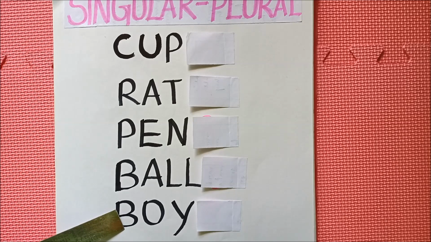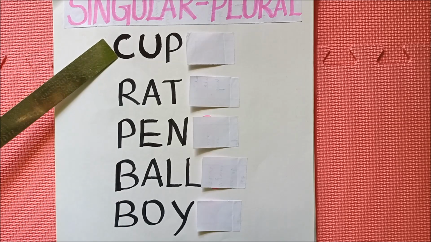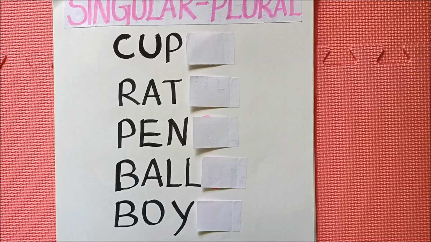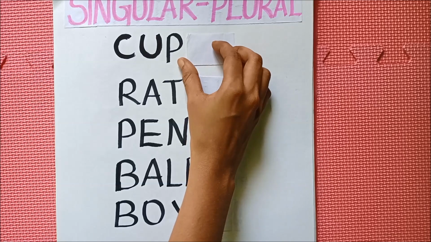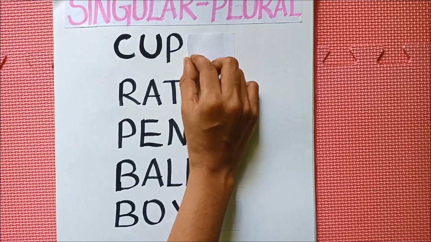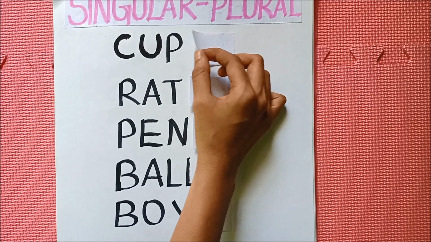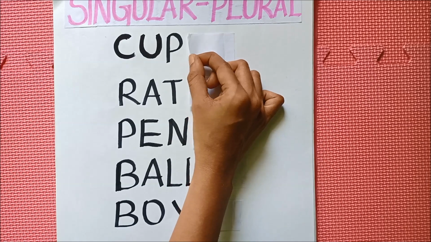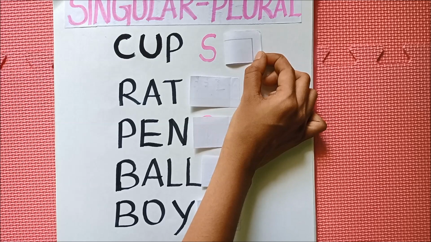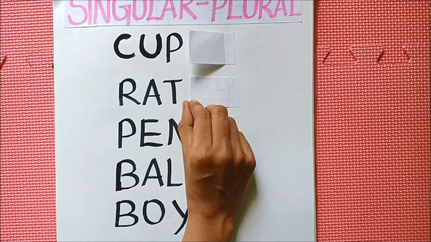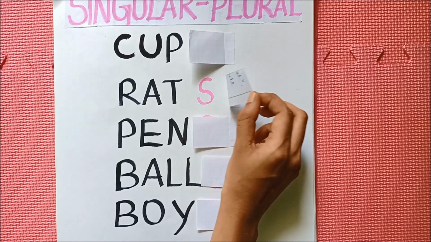So now we are going to see the plural form of all these singular nouns. Shall we see, students? Look here. Cup. What is the plural form of cup? Yes, cups. So the singular form is cup and the plural form is cups. And the second one, rat. Rat is the singular form, and what is the plural form of rat?